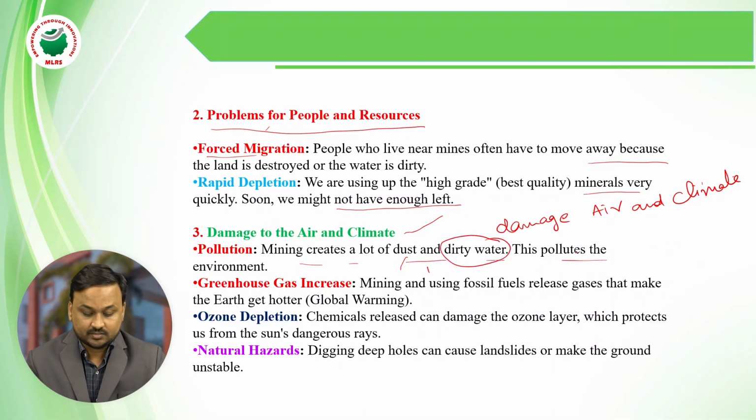This pollutes the environment. Lastly, greenhouse gases increase. Fossil fuels release gases that make the earth hotter, which is global warming. Dangerous gases released into the atmosphere change the atmosphere and make the earth hotter; this is global warming. Such different dangerous chemicals released in the atmosphere cause global warming. Day by day, year by year, the temperature is increasing by 0.5 to 1 degree.